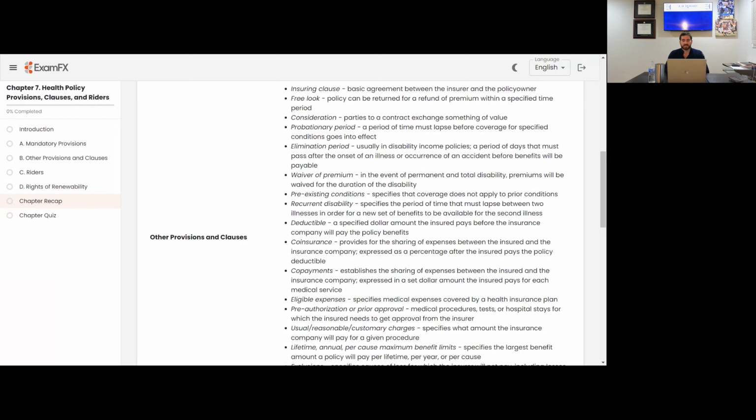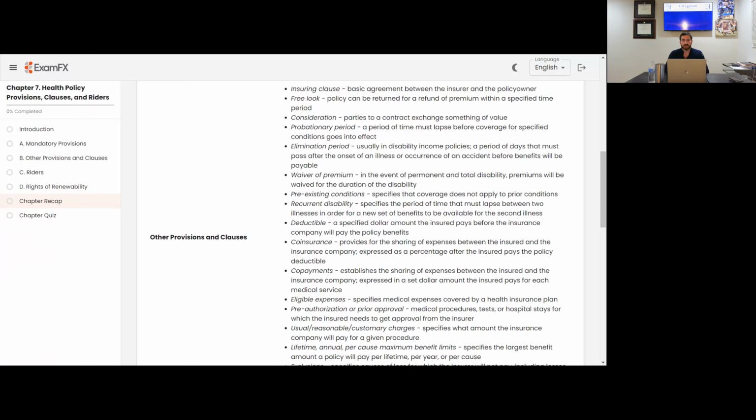Recurrent disability specifies a period of time that must lapse between two illnesses in order for a new set of benefits to be available for the second illness. We kind of touched on that in the other chapter recap previously for health insurance and disability. Deductible is a specified dollar amount the insured pays before the insurance company will pay the policy benefits. Obviously, if you have a high deductible, you're going to come out a good amount of cash out of pocket before the insurance starts to take over for the rest of the payments.